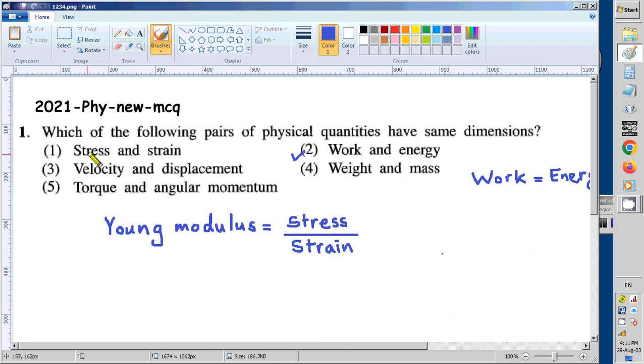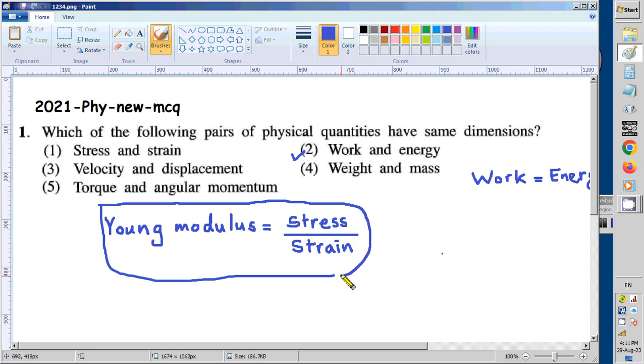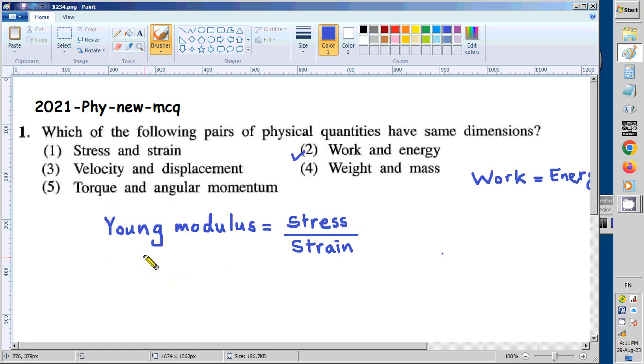So children, now let us take this first one. Stress and strain, the dimensions they say are equal here. So we have to write the equation where we find this stress and strain. You must know this equation. If you have studied the lesson called elasticity, there we meet this formula: Young's modulus equals stress divided by strain.